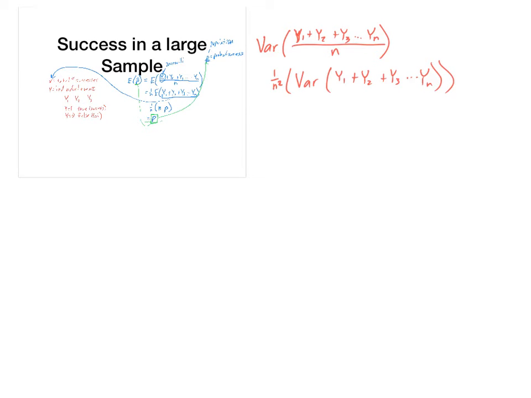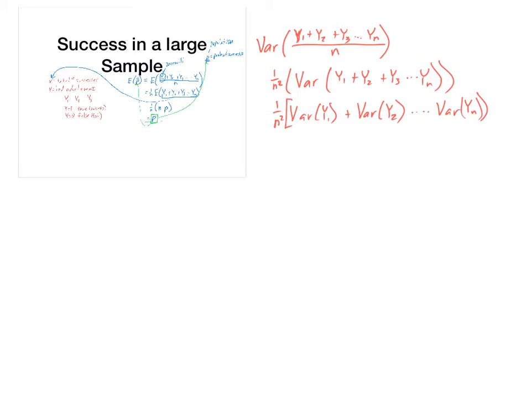Now, once we've got the sums, we can rewrite it as the variance of y1 all the way up to the variance of yn. This is using that expectation algebra that you learned back at the beginning of this option. And you know what the variance is for a Bernoulli, right? You can look it up and remind yourself, but the variance for a Bernoulli is p times 1 minus p.